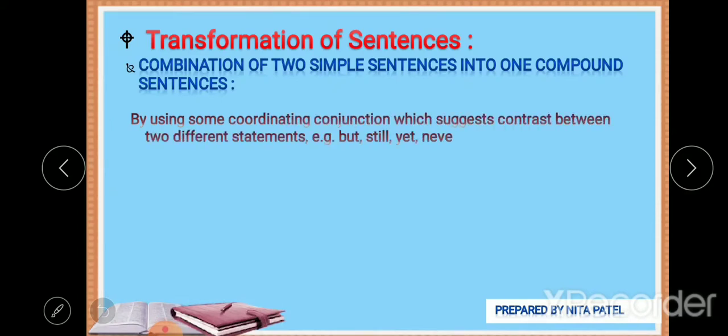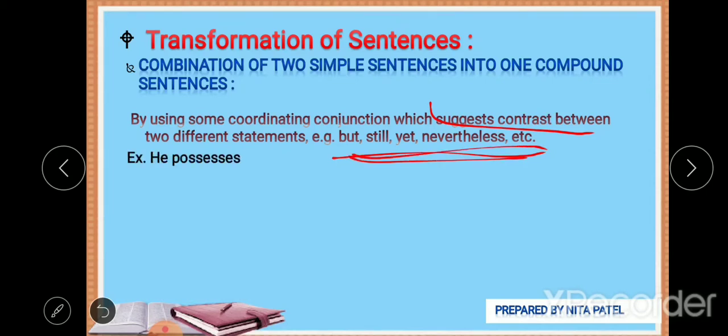Next, by using some coordinating conjunctions which suggest contrast between two different statements. So wherever you find contrast between two different statements and you have to frame a compound sentence, you can go for these conjunctions, that is but, still, yet and nevertheless. These conjunctions show contrast. Let's see.